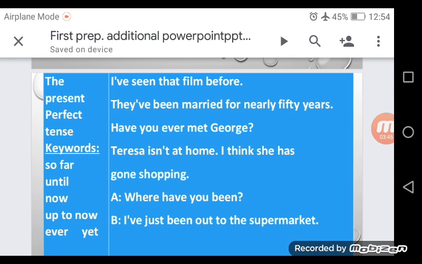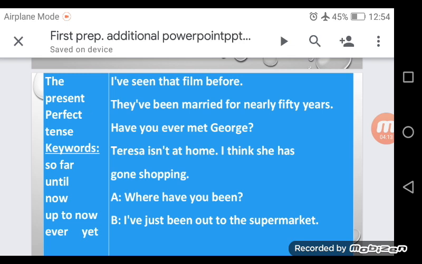On the left we have the present perfect tense. So the present perfect tense is formed by using have or has according to the subject, followed by the past participle. We use have when the subject is I, you, we, they, or a plural noun.